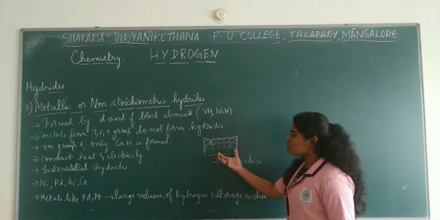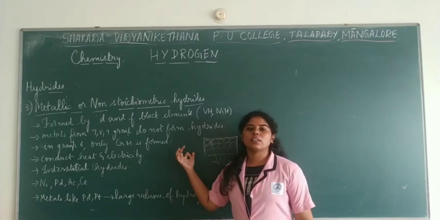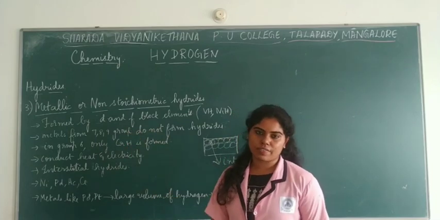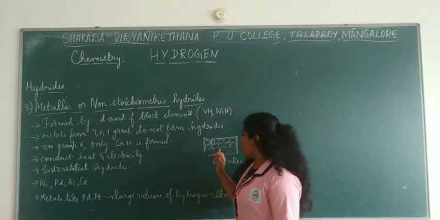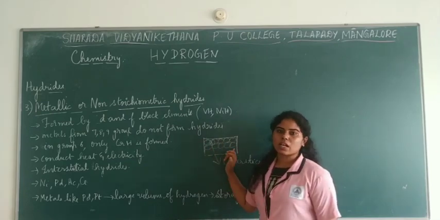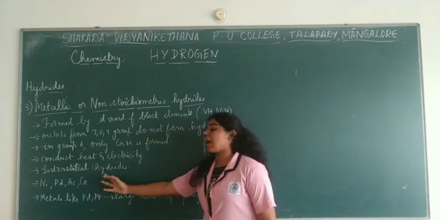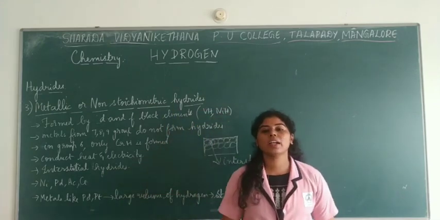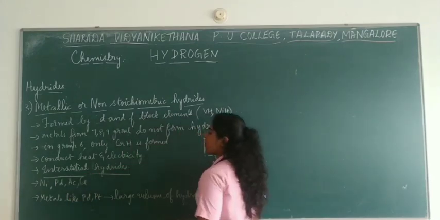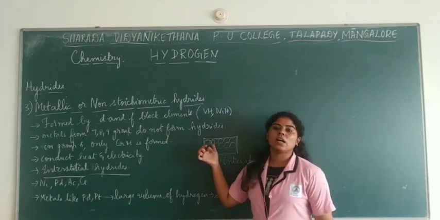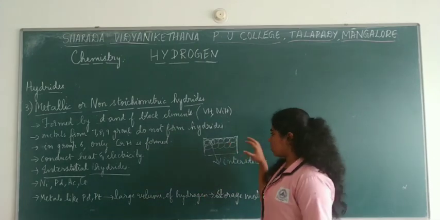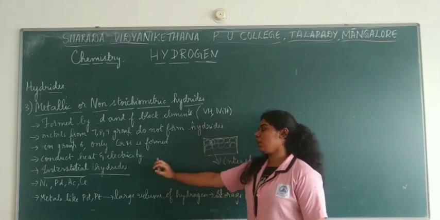So this was a main property for the preparation of different compounds, and it was also used in the application of different compounds. Here, the hydrogen present in between the metal lattice is called interstitial hydride. So that whole metal hydride was called the interstitial hydrides. Very important, interstitial hydrides. Why? Because it was thought the hydrogen was present between those metal atoms, or we say in the interstices of the metal lattice. That is why they are called interstitial hydrides.